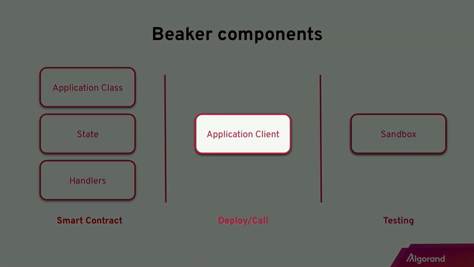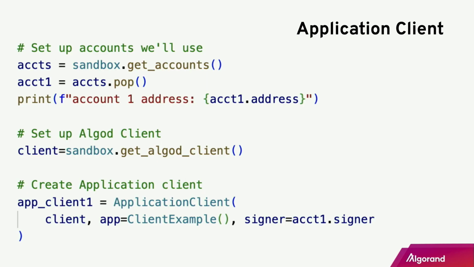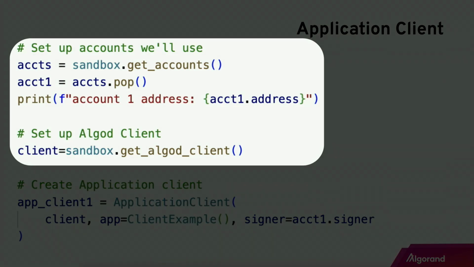Today, I'm just going to talk about the application client because I think it is the best feature that Beaker provides. All right, so you see a lot of code, but let's break this down. The code right here is basically going to grab 3 preloaded accounts from Sandbox. Sandbox lets you run a private local blockchain on your computer, but it gives you 3 accounts with algos loaded in it so that you can play around with it to test your code. So all it's doing is grabbing that and taking 1 account from those 3.